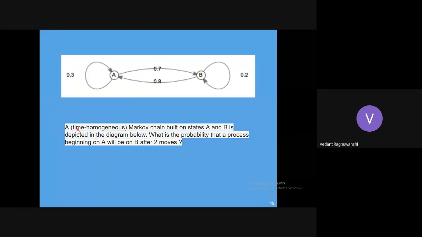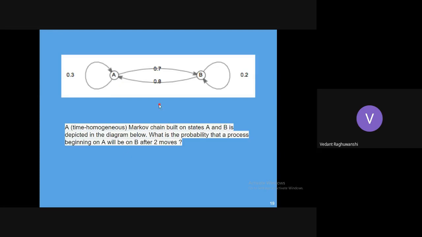One extra point here is that this time homogeneous condition makes this a Markov satisfying state. Although you won't require it, it is a simple mathematical probability problem. Again, repeating the question, you have to find out the probability of coming to state B from state A after 2 moves.